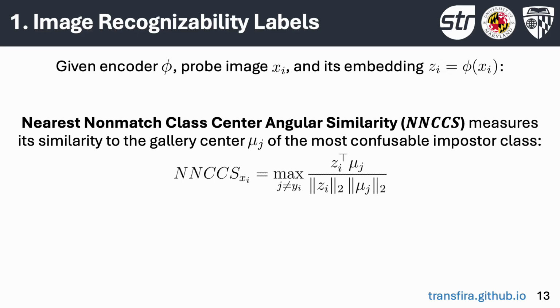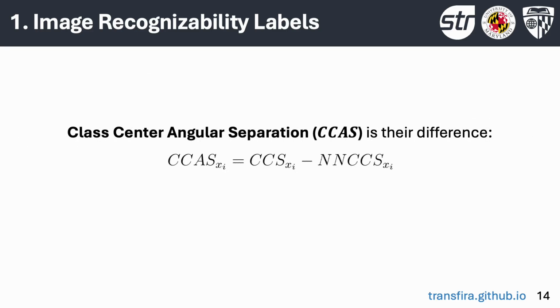The nearest non-matched class center angular similarity, or NNCCS, measures the similarity of the feature to the gallery center of the most confusable imposter class. This is defined as a cosine similarity to the closest incorrect gallery center. The class center angular separation, or CCAS, subtracts NNCCS from CCS. This captures if the encoder predicted the correct class in the gallery and by what margin to the nearest incorrect class it made its decision.